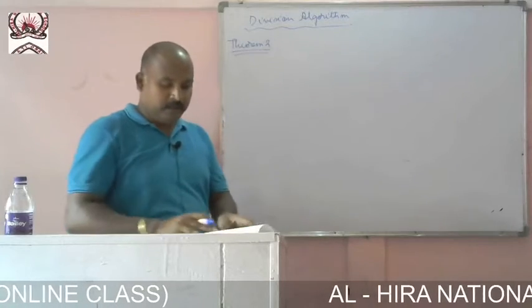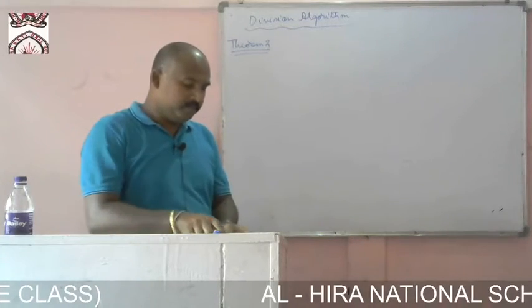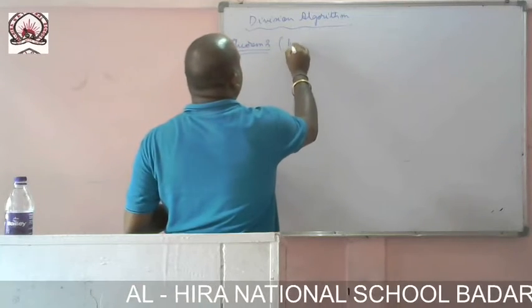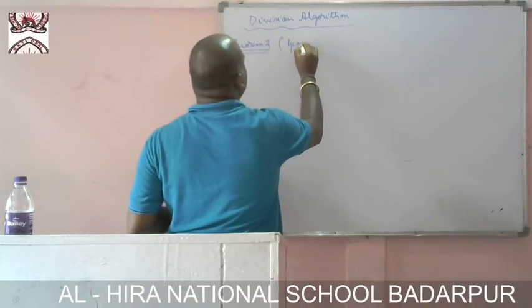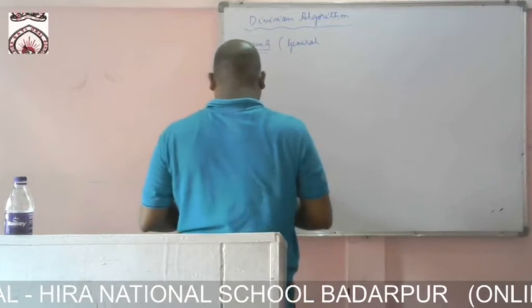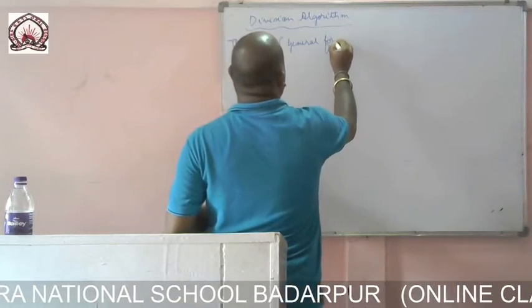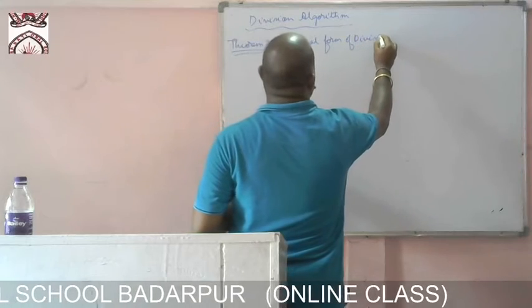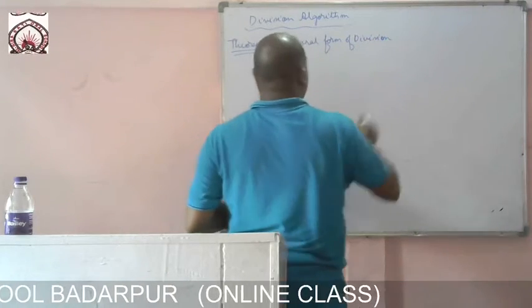Now, Theorem 2. Theorem 2 is about the general form of the division algorithm.